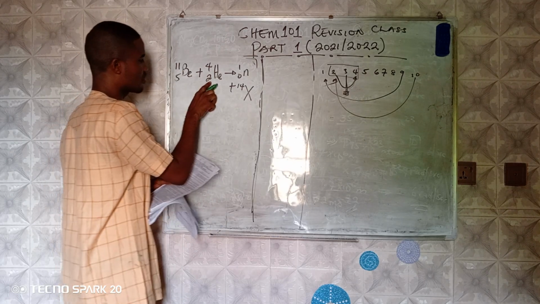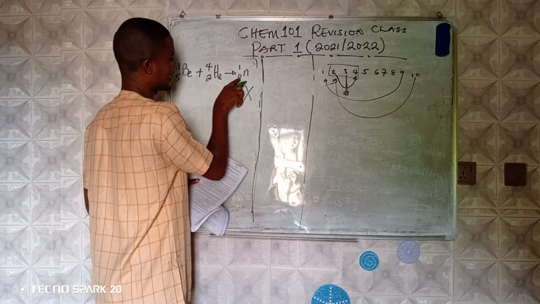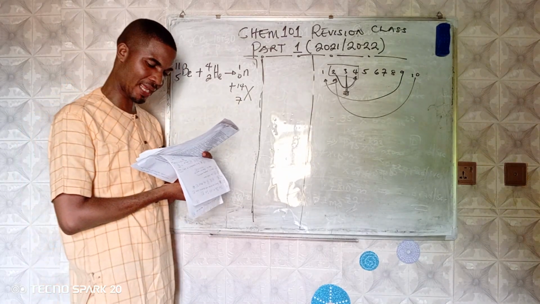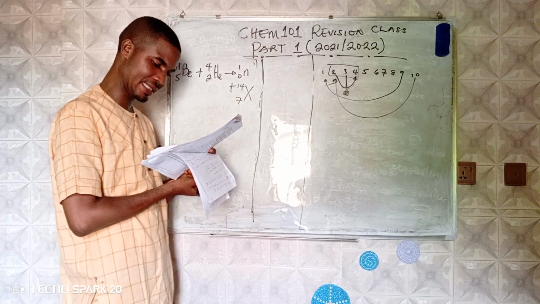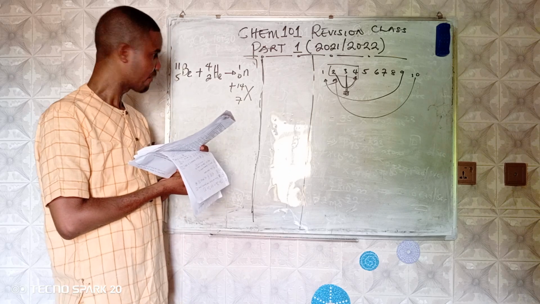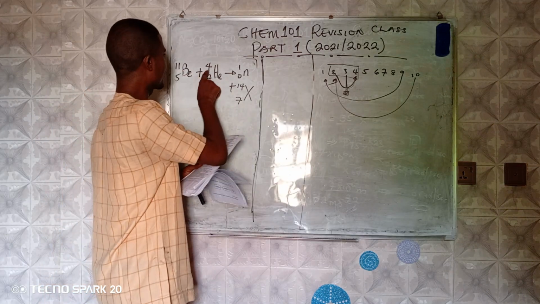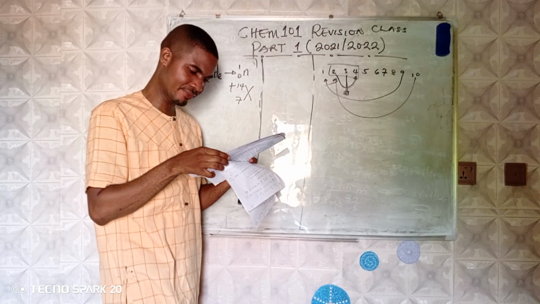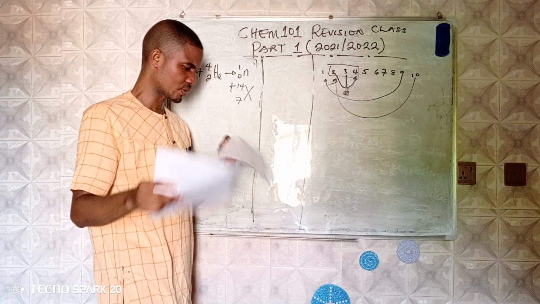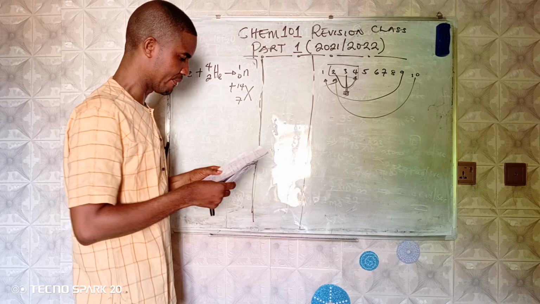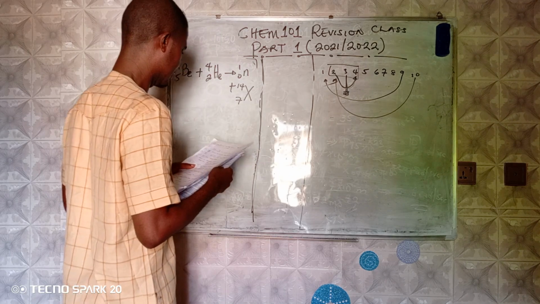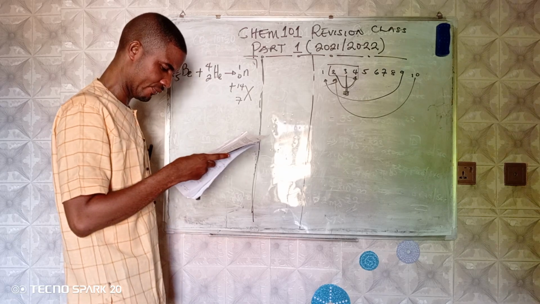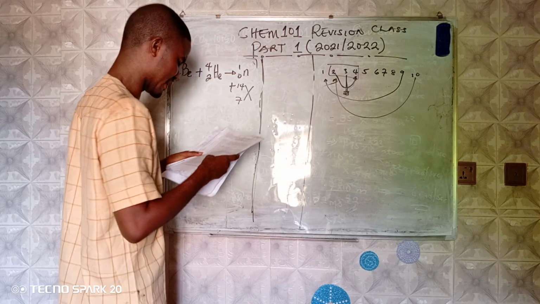Then 5 plus 2 is 7. There is 0 here, so it's still going to be 7. And we are going to be looking for the option that has that. We have 14 and 7. So we have 14 there, and we should have 7.